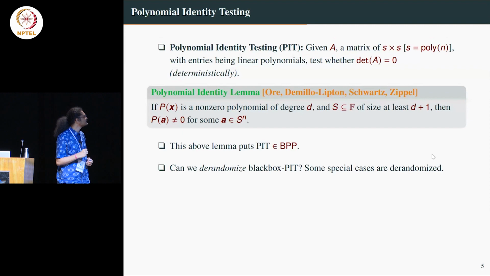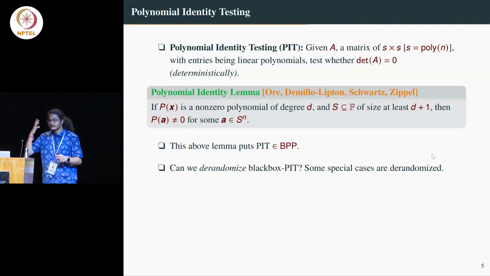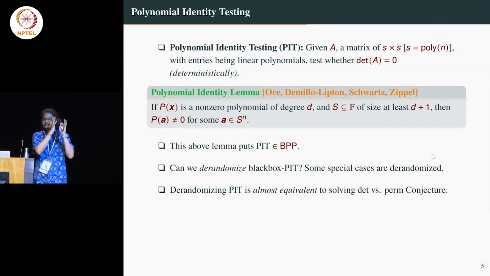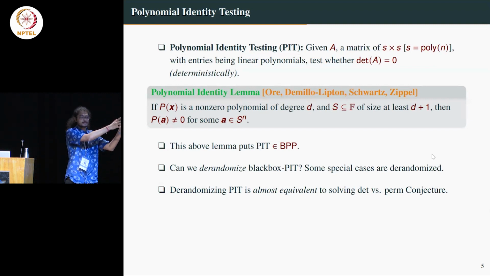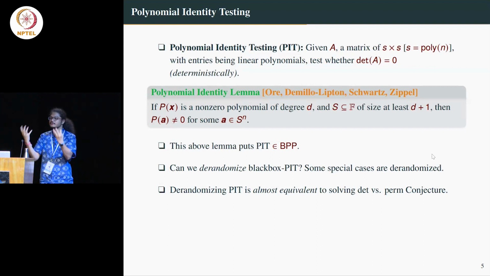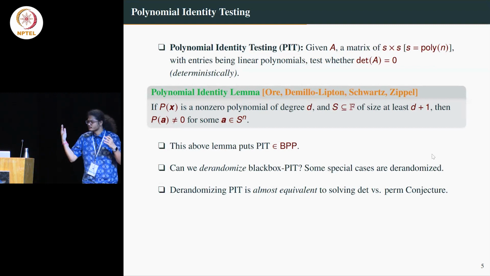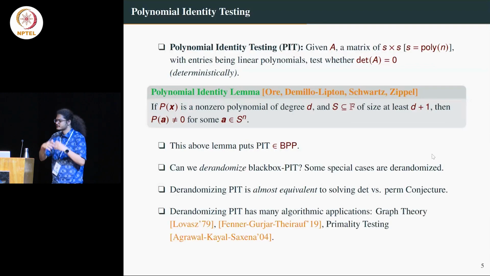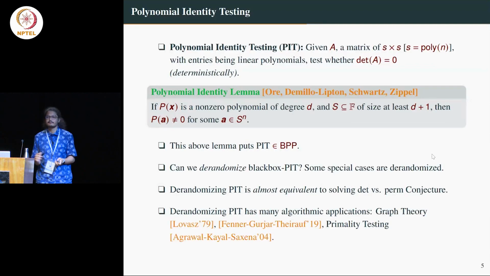And it turns out that there are some special cases where this can be de-randomized, so you can actually remove the randomness. And what I was talking about in the previous slide is that this question of efficient algorithm, this PIT, is actually almost equivalent to solving determinant versus permanent. So previously I was talking about some lower bound question. This initially seemed to be an extremely different question, but suddenly this algorithm versus lower bound, there is a connection, and it is very strong in some sense. And also de-randomizing PIT has many algorithmic applications. For example, in graph theory, primality testing, coding theory, and many different applications of PIT. Okay.